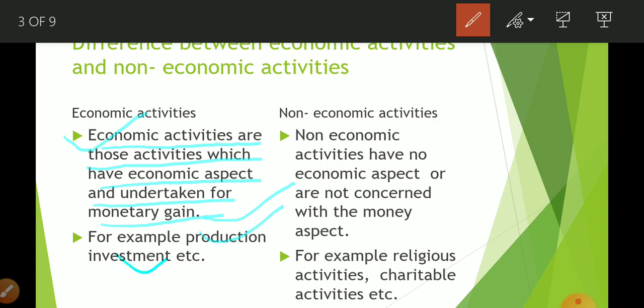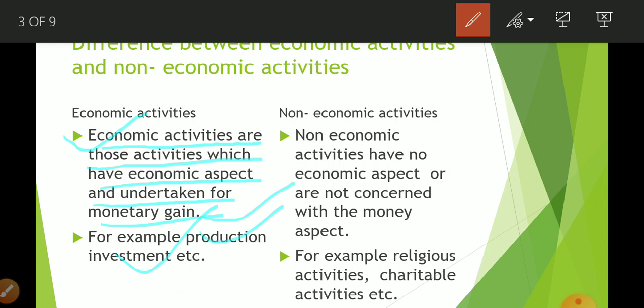Production and investment. Obviously a producer never does it for social welfare or human welfare. No, every producer does the work of production so that he can earn money, he can earn profit. Same way a producer purchases new machines, new equipment, he establishes a new plant so that he can do more production, sell it, and earn more money. This is why these are known as economic activity.